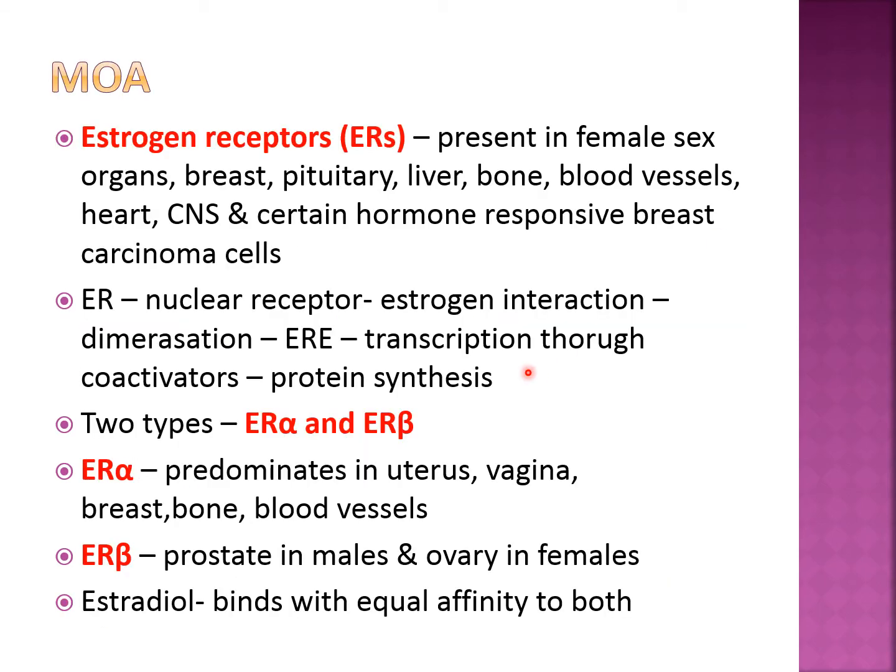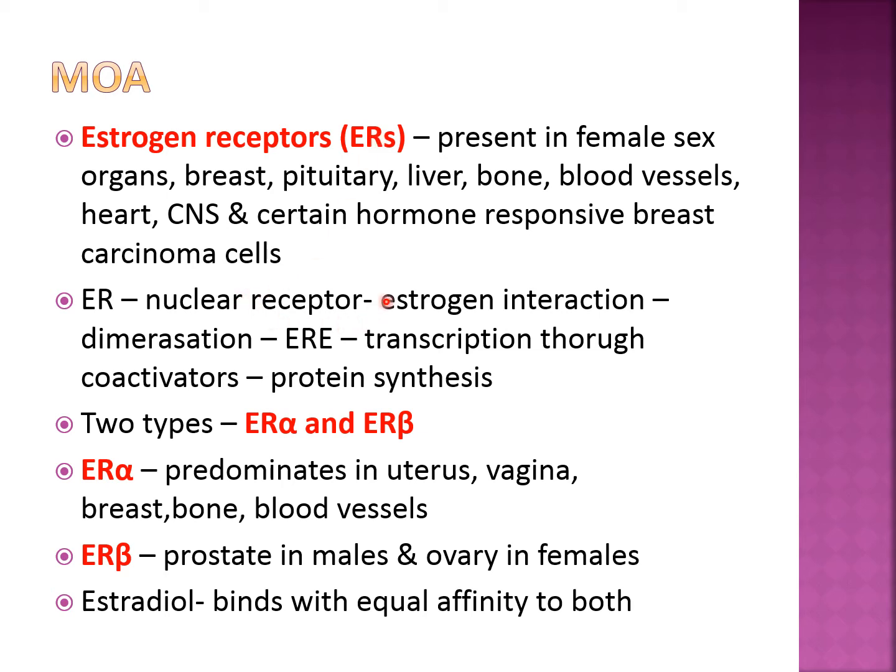Now coming to the mechanism of action, this estrogen, whether it is natural or exogenous, will combine with estrogen receptors which are present in the nucleus of the cells. This estrogen receptor, that is ER in the short form, is present in female sex organs like uterus, fallopian tube, ovary, vagina, breast, pituitary, liver, bone, blood vessels, heart, CNS and certain hormone responsive breast carcinoma cells also. And the breast carcinoma cells which express the ER receptor are called ER positive breast carcinoma. Otherwise, if estrogen receptor is not present, it is called estrogen receptor negative breast carcinoma, that is ER negative.